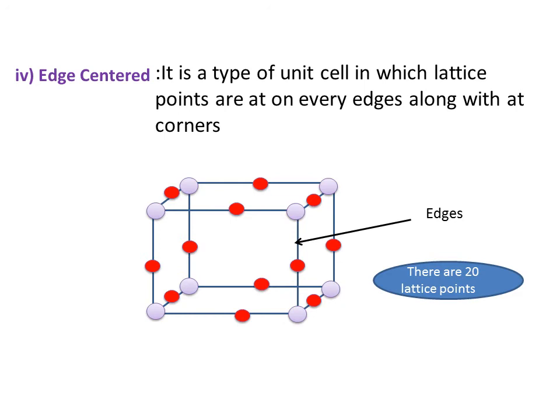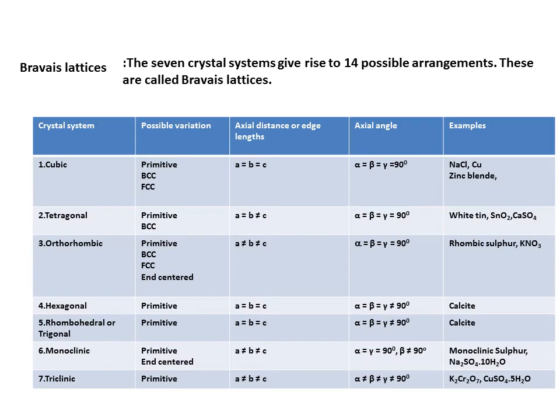20 lattice points. Okay, so let us understand the next one. In our previous slide we had understood about the characteristics of the unit cell, dear students, that is edge length and the axial angle. So the edge lengths can be different, axial angles can be different.